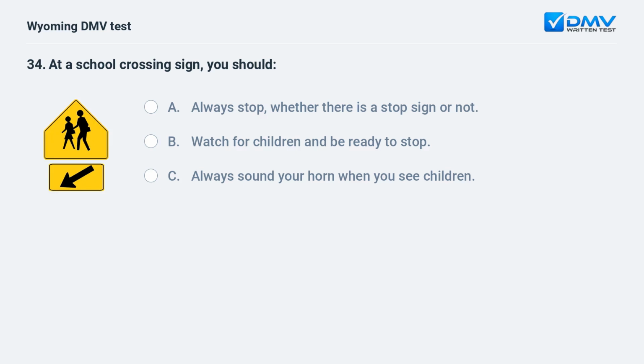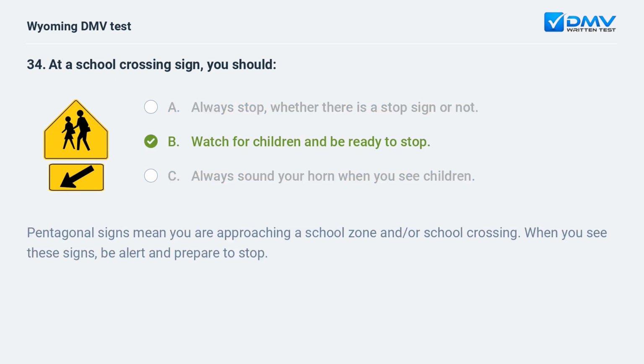At a school crossing sign, you should A. Always stop, whether there is a stop sign or not. B. Watch for children and be ready to stop. C. Always sound your horn when you see children. Pentagonal signs mean you are approaching a school zone and/or school crossing. When you see these signs, be alert and prepare to stop.